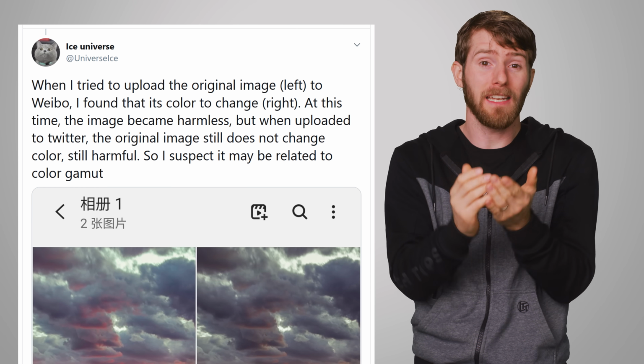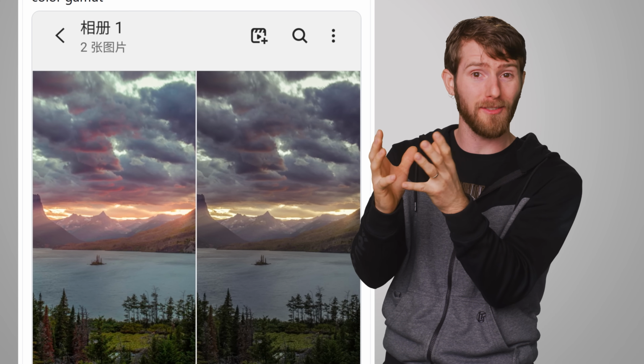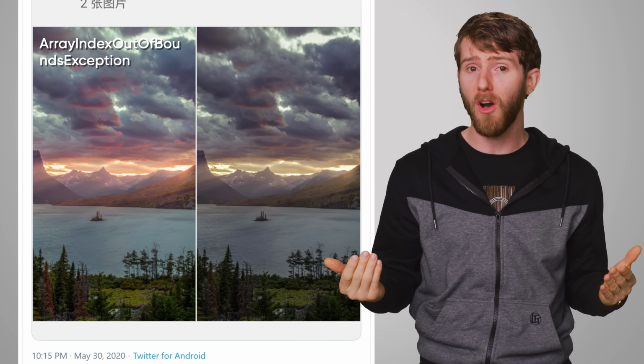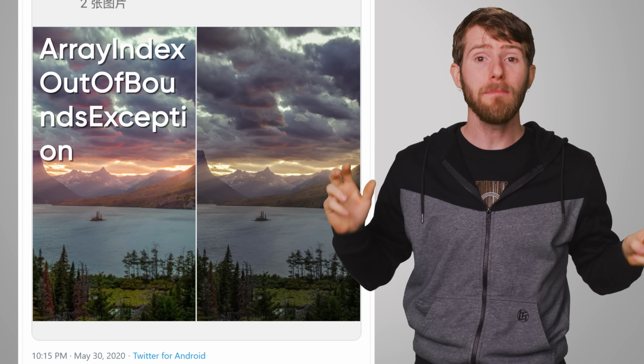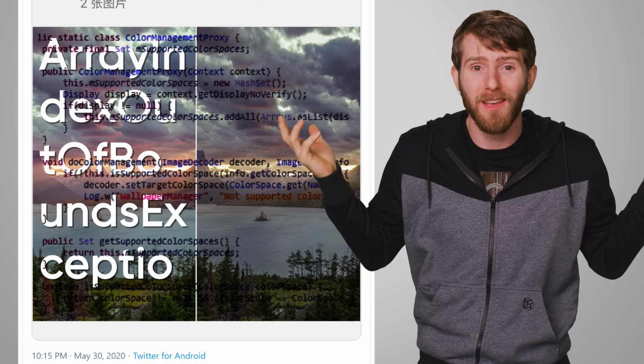So if the values in an expanded color space are higher than what the sRGB-only operating system expects, it can generate what's called an out-of-bounds exception and make your phone crash, since the OS doesn't know what to do with those values. Making matters worse, because your wallpaper obviously loads whenever you restart your phone, incidents like these can trap your device in a boot loop, meaning you might have to resort to a complete factory reset to resolve the problem.